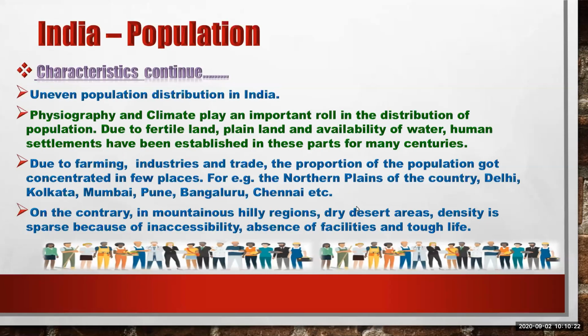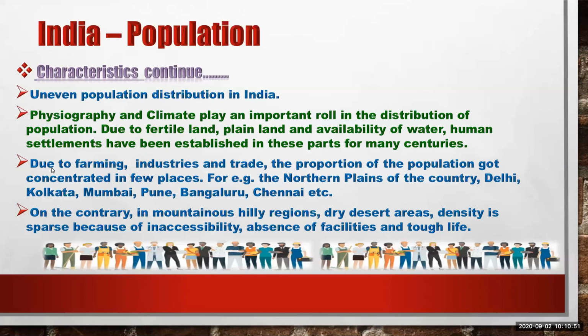In the area which is favorable for population, we can see the growth of population is high. But the area which is not suitable for human growth has less population, for example, Jammu and Kashmir.